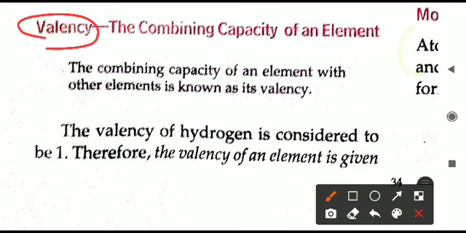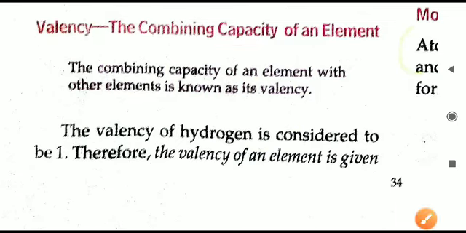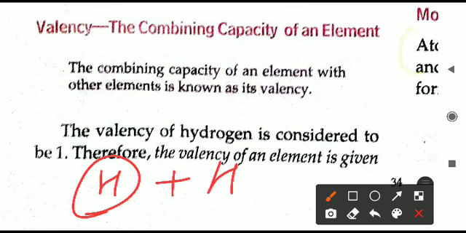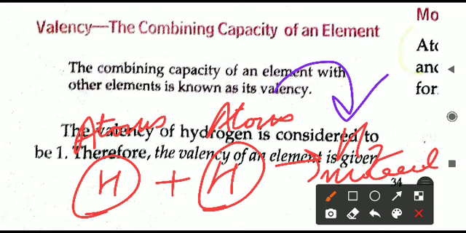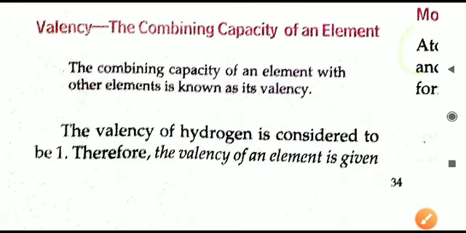So now we will begin the next topic, that is valency, and in the topic itself they have given the full definition. Actually here it is the combining capacity, the capacity to combine with other atoms of any element. It can be the same element also, like a hydrogen atom. It can also join with another hydrogen atom. What we'll get is H2, that is a molecule. Two atoms join to form what? Atoms join to form molecules, that you should already know. So whenever two atoms are joining, as a result of their joining, we are getting a molecule.